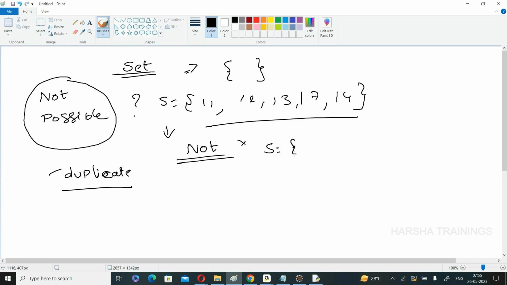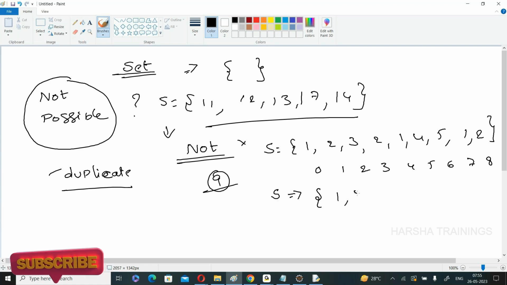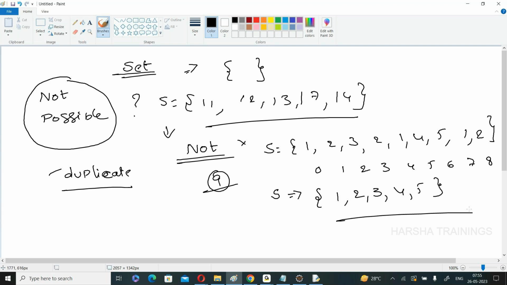Suppose S is equal to 1, 2, 3, 2, 1, 4, 5, 1, 2. It does not give any error. What is the output? According to my intention, indexes 0, 1, 2, 3, 4, 5, 6, 7, 8, I have a total of 9 elements. But whenever a set is created, the answer is 1, 2, 3, 4, 5 only. I think you got the point.